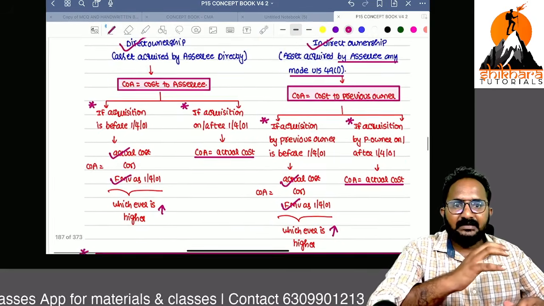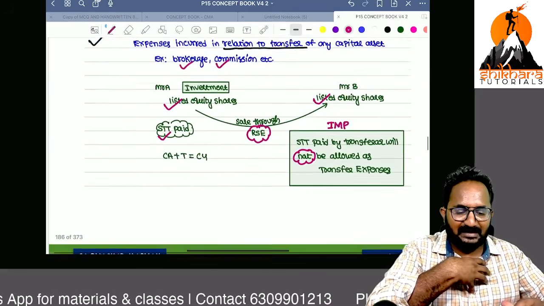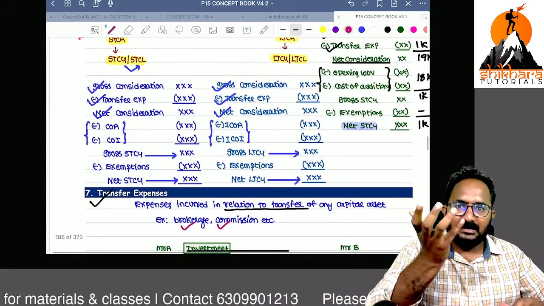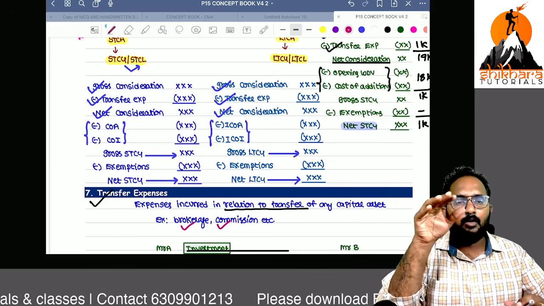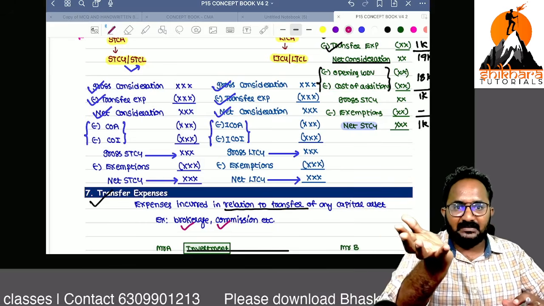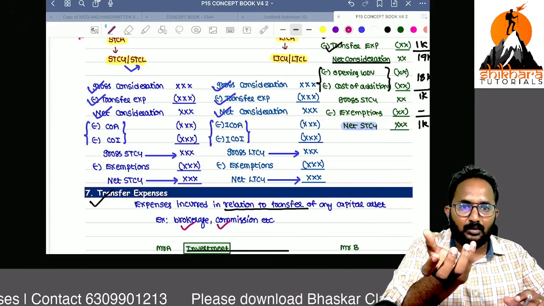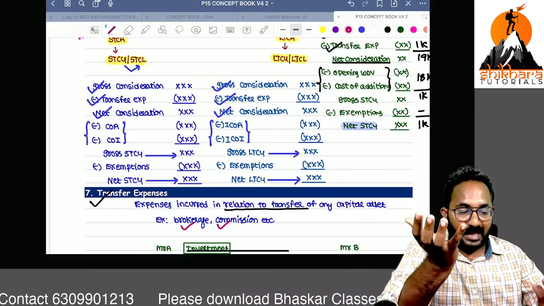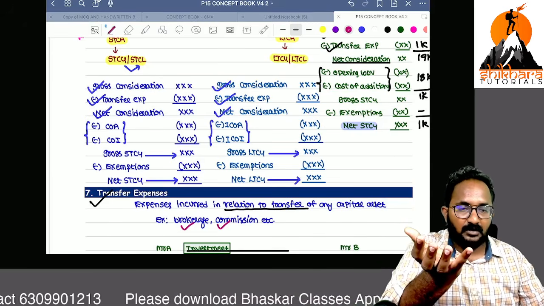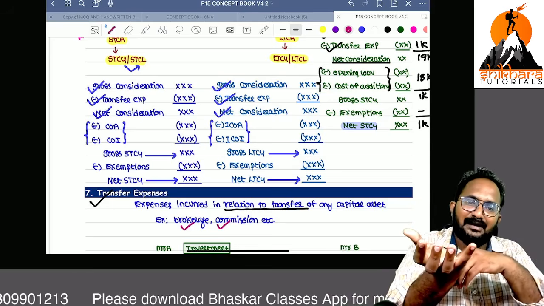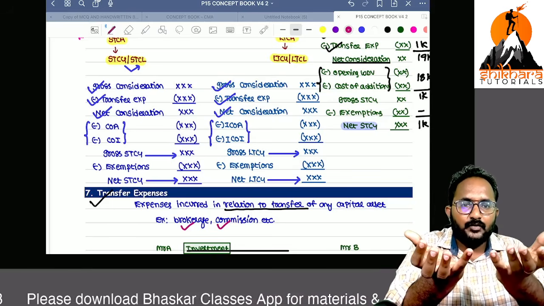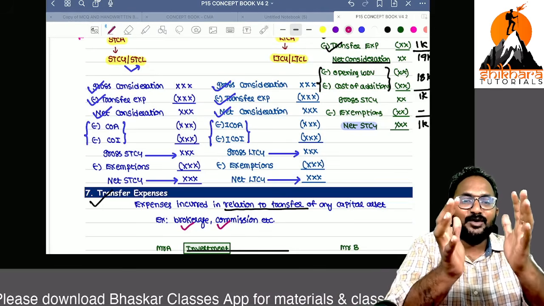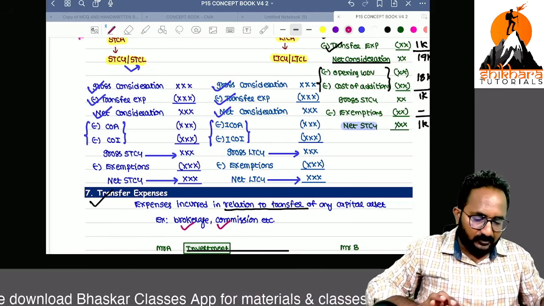Sale consideration you have taken at the market value, but the cost is from before 1/4/2001, so no problem. If you purchased in 1950, the actual cost, for example 100 rupees incurred in 1950, and the fair market value as on 1/4/2001, whichever is higher, you can take as the cost of acquisition.